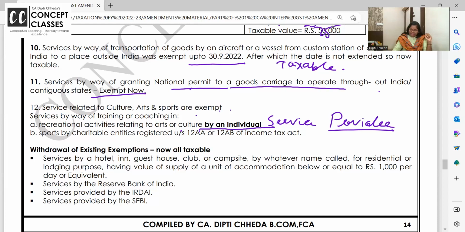Sports by charitable entities under 12A, that is exempt anyway, what charitable trusts do. This is just given to complete because this is always given together.